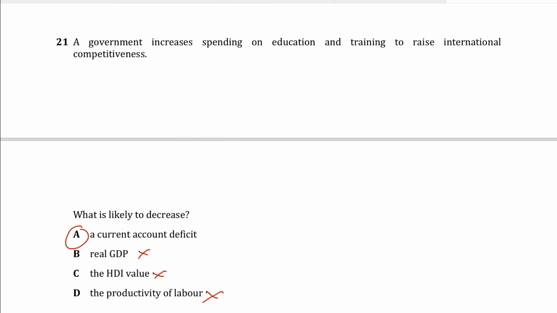So the correct answer is A, because education and training can actually make workers more productive, and this may help the firms to actually produce better quality goods at a much lower cost. So exports may rise, imports may fall. So the current account deficit would actually reduce.